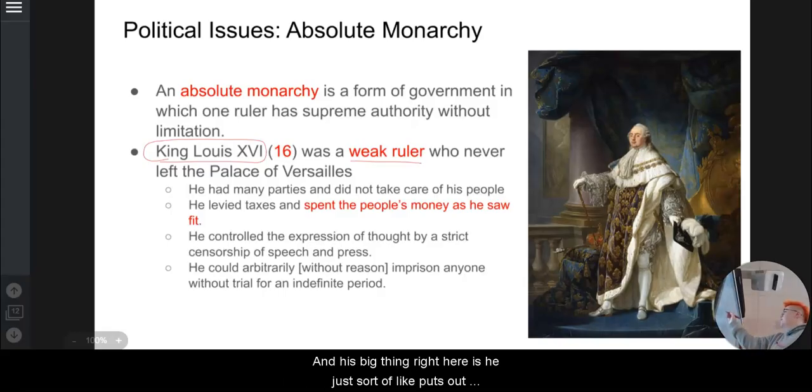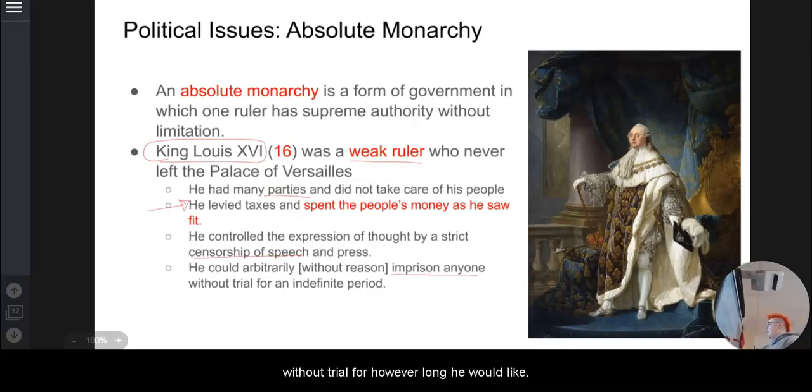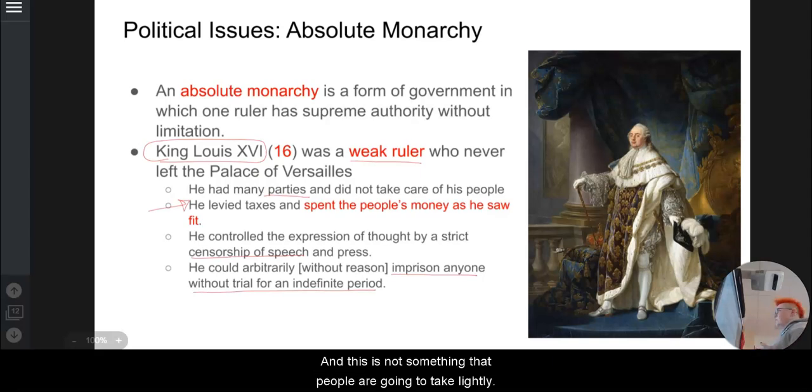And his big thing right here is he just sort of puts out taxes, spends money however he wants, and he makes those decisions. He has a ton of parties. He has censorship of speech in the press, and he can imprison anyone without trial for however long he would like. So he is an absolute monarchy, and this is not something that people are going to take lightly.